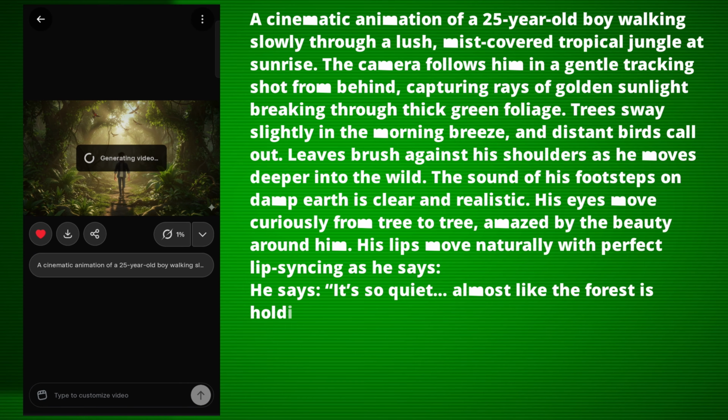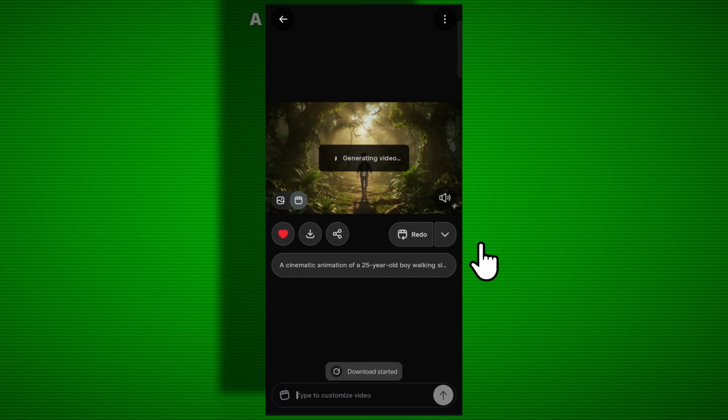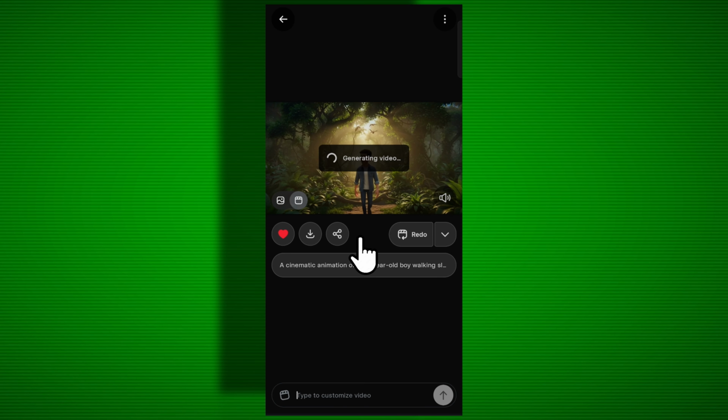If you look closely at the prompts, you'll see that I've added short dialogues in them so that the video includes sound effects and voices as well. You can add similar dialogues too, but make sure to include "he says" in the ChatGPT prompt. Otherwise, the character won't properly deliver the dialogue lines. After a short while, our video will be generated and ready. You can click here to download it.